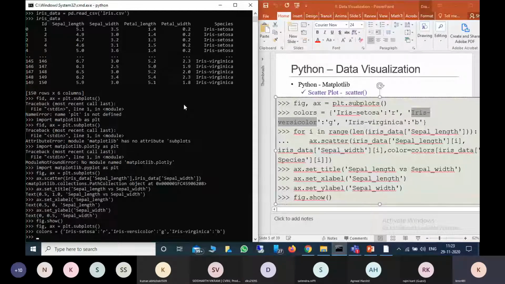Now I want to display each point in a different color based on the species. So for i in range, I'm taking the length and generating the index, length of iris data sepal length.